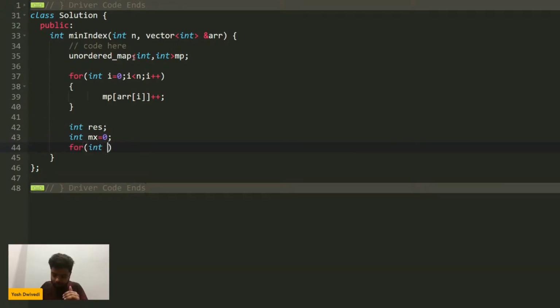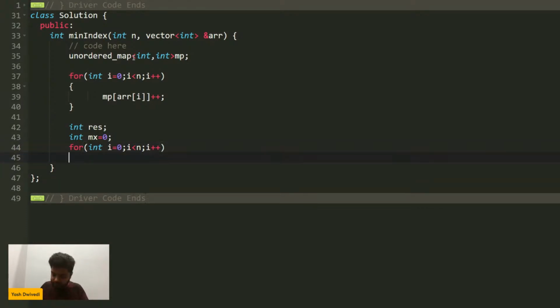Then I will iterate for all the elements. So i starts from 0, then i will be less than n, then I will do an i plus plus here. That is why I thought people were saying wrong test cases.